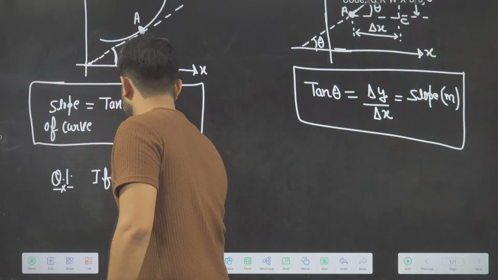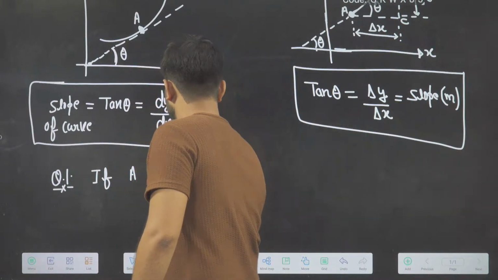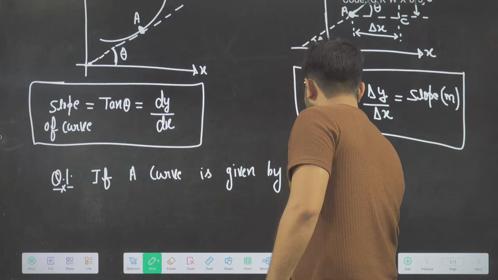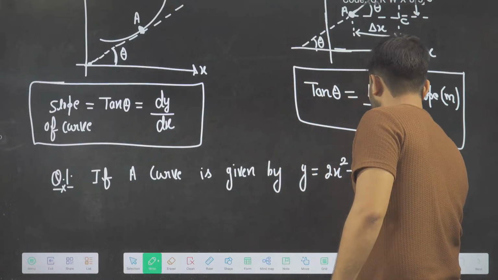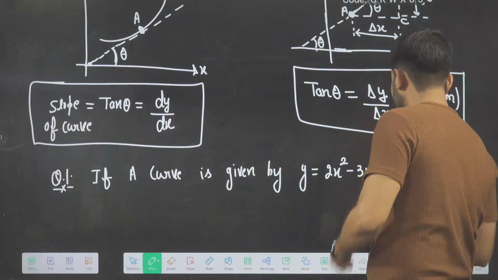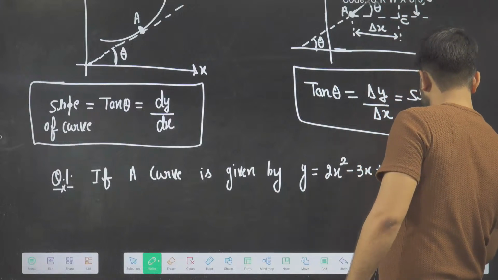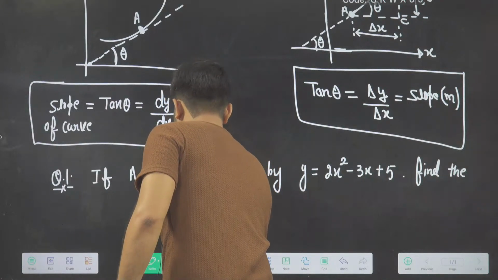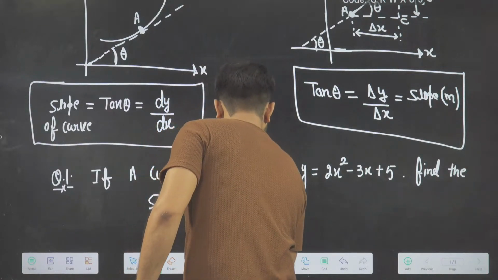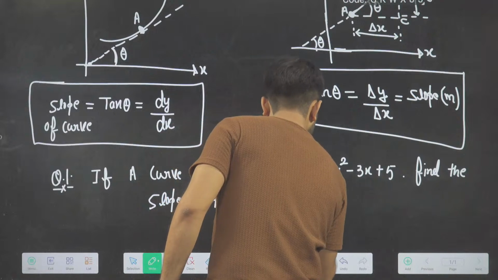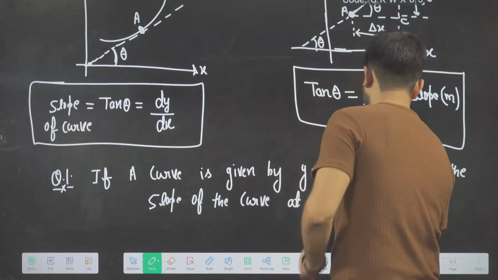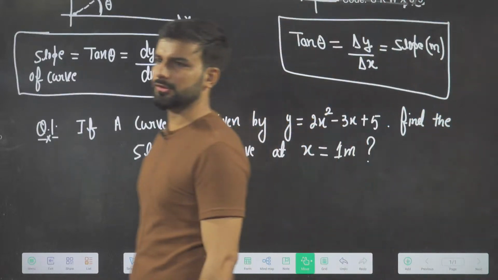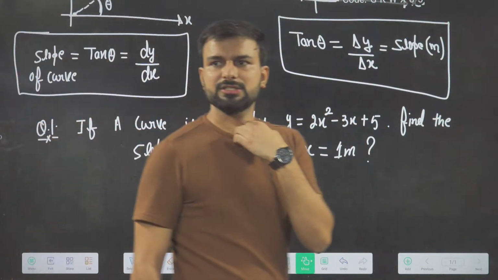Okay, before I go, I will ask a very simple question. If a curve is given by y equal to 2x square minus 3x plus 5, find the slope of the curve at x equal to 1 meter. Find it. Tell me the slope of this question. Very simple. Before you leave, just do a very simple question.